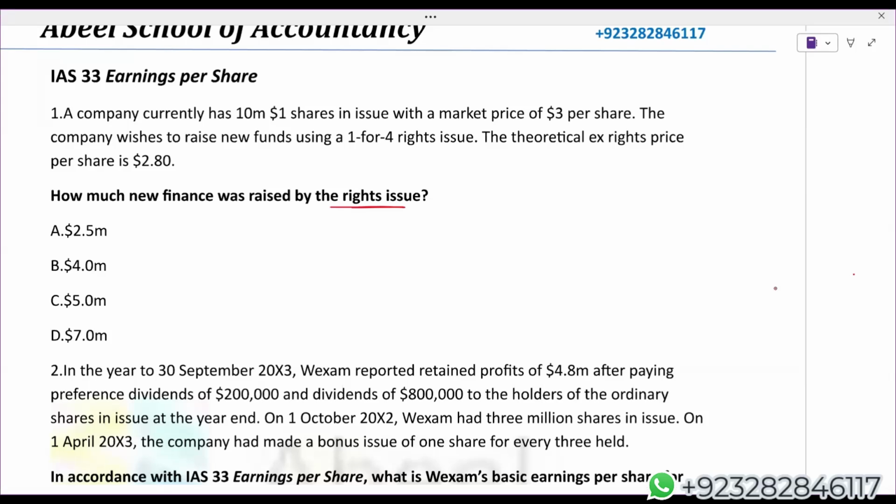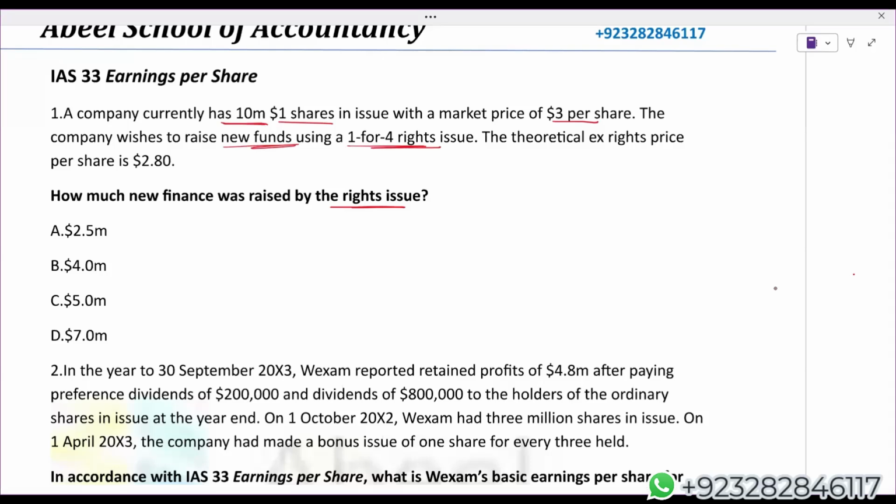Let's see. For that, I just need to know two things: one, the right issue price, and second, the number of rights. If you can calculate the total number of right shares the company has issued, multiplied by the right issue price, this will give you how much finance the company has raised. A company currently has 10 million shares, $1 par value, in issue with a market price of $3 per share. The company wishes to raise new funds using a 1-for-4 right issue.